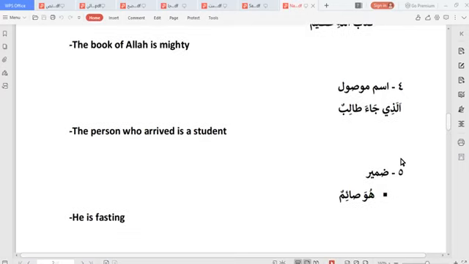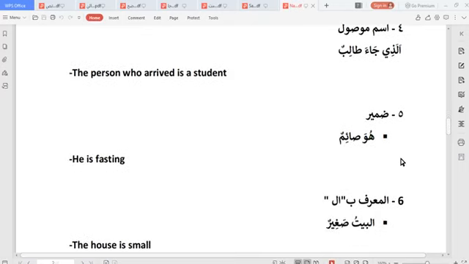So domir, meaning pronouns, the pronouns that we know: huwa, huma, hum, hiya, huma, hunna, like that. So domir is part of what we can use also. See the example here, huwa imun, he is fasting. Huwa is a definite noun, so that's why I can use it to start my sentence.